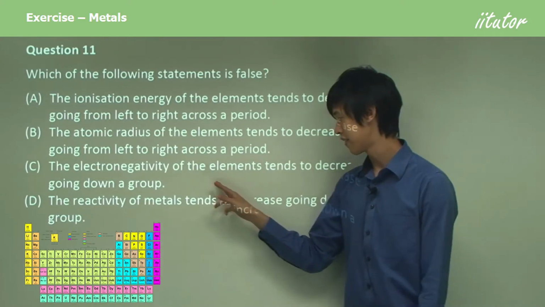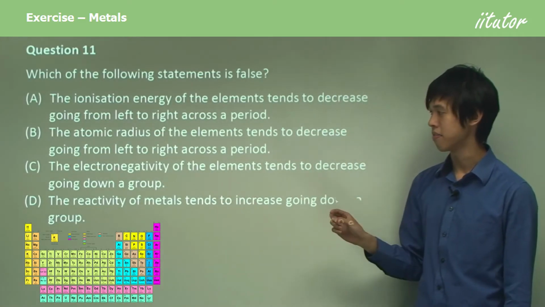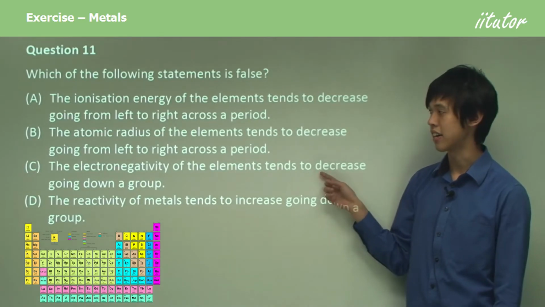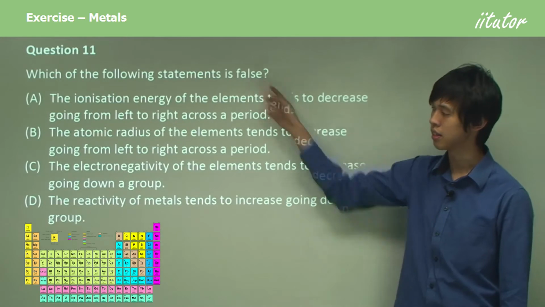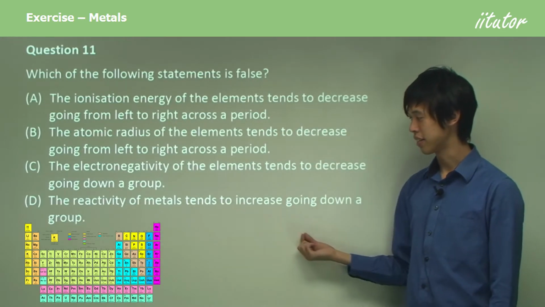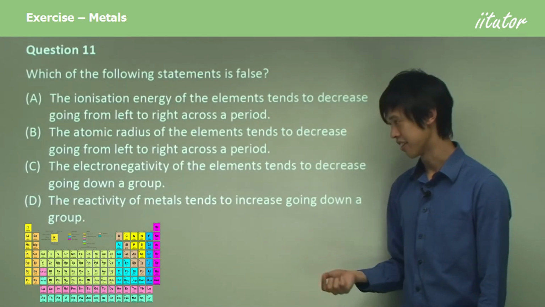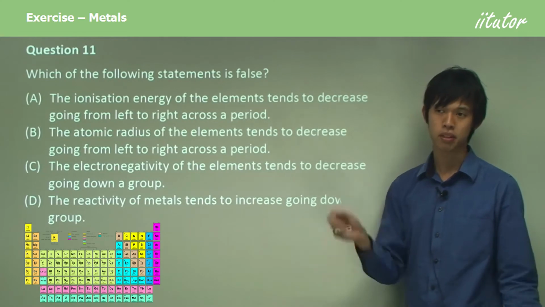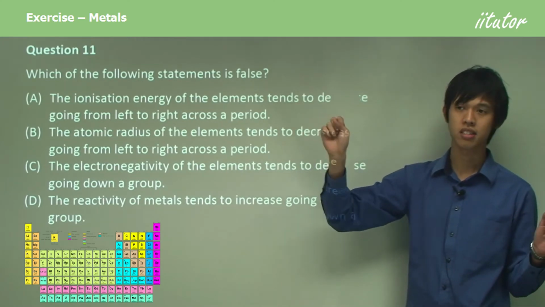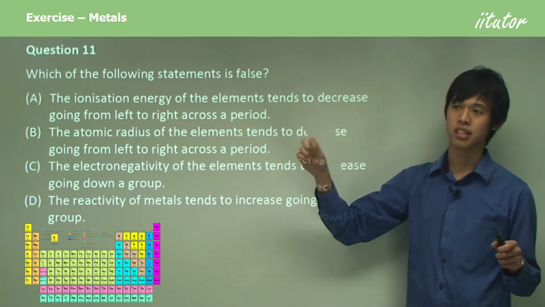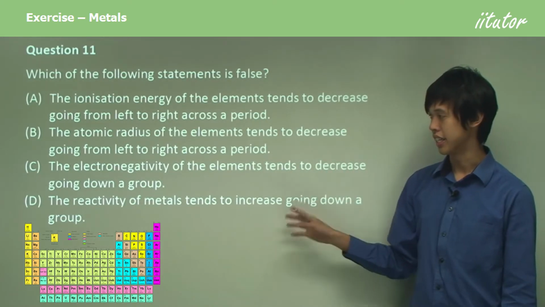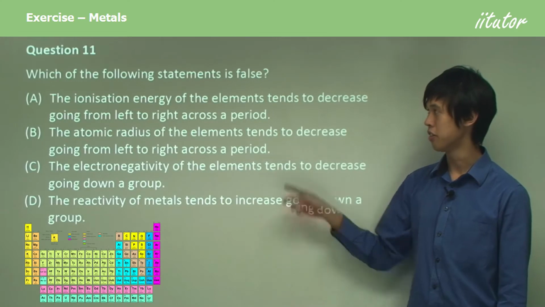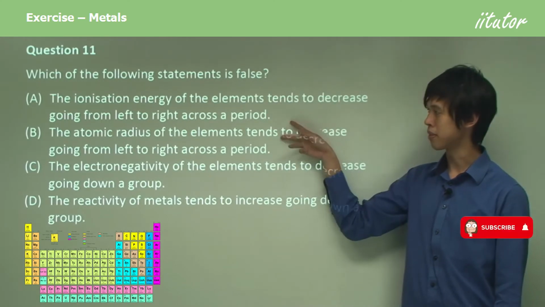The electronegativity of the elements tends to decrease down a group. That's true. So that can't be an answer, because remember we're looking at the false one. And the reactivity of metals tends to increase going down a group. Again, that's true, because the electrons are further away from the nucleus, so they're not as tightly bound, so they can be torn away very easily. So again, these can't be an answer because it's true, and we're looking for the false ones. So it's between these two now.